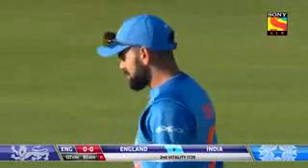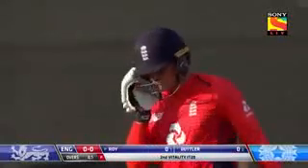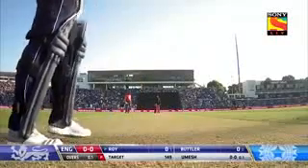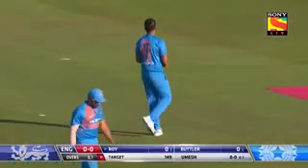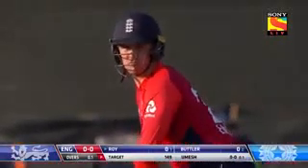Well, there's one thing to expect from England here. They'll want to get off to an absolute flying start. They'll want 60 or 70 on the board once the power play's gone. Get as far ahead of the ball as you can before the spin comes into play. But that's the interesting thing, isn't it? The first 6 overs, they will try and go hard at the seamers. And it'll be interesting, if you're looking at 7 runs an over, how effective would be the leg spinners here.